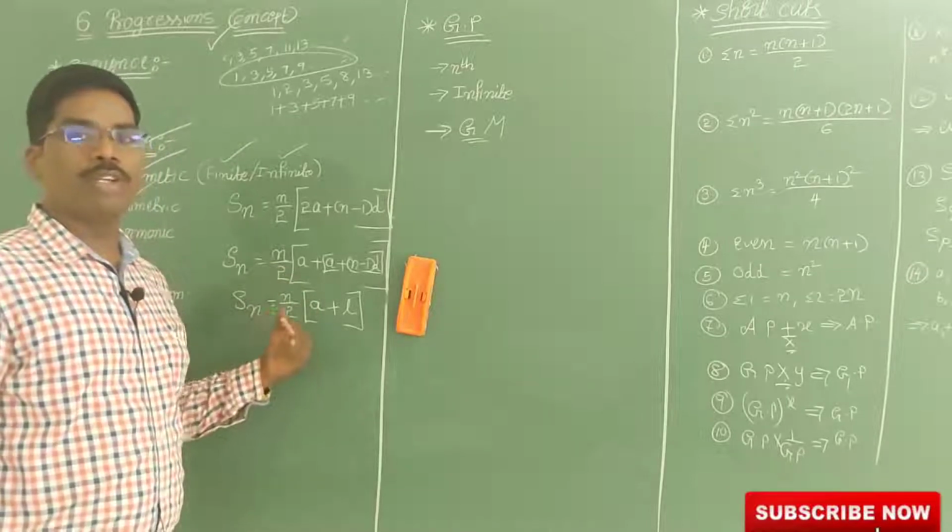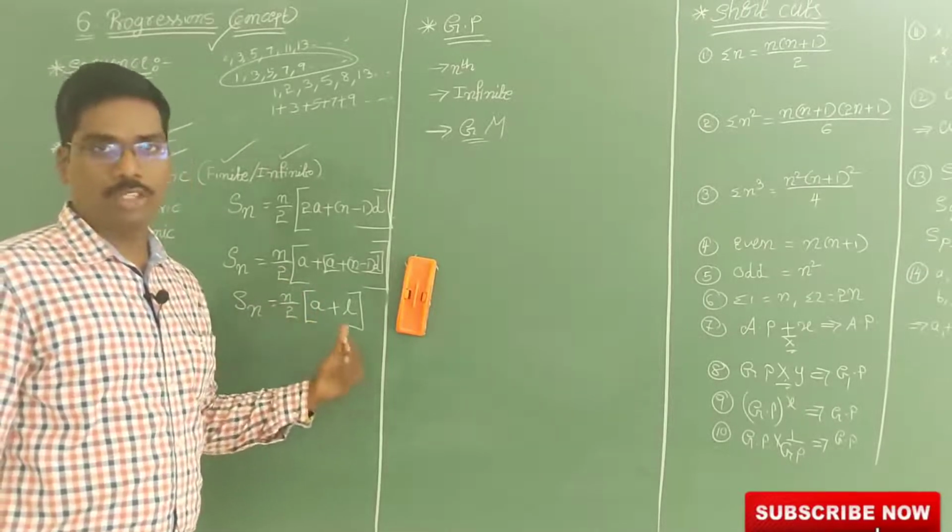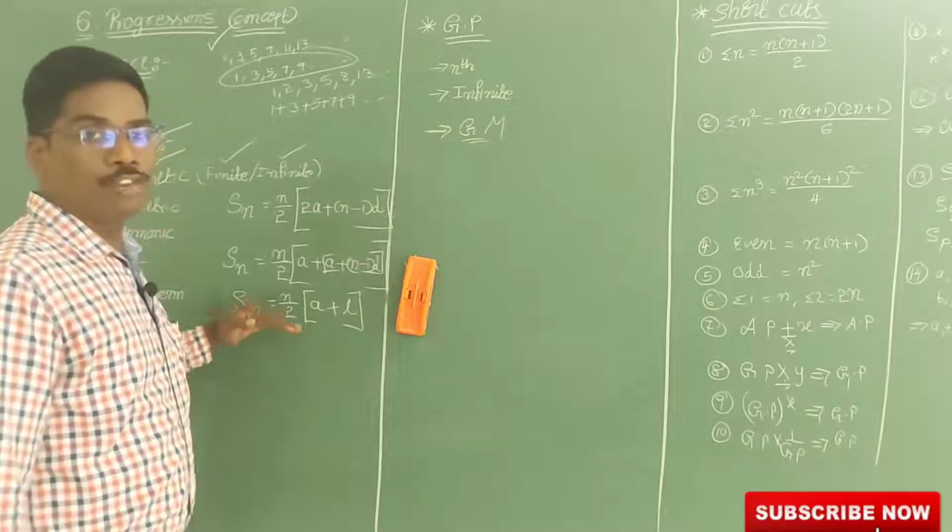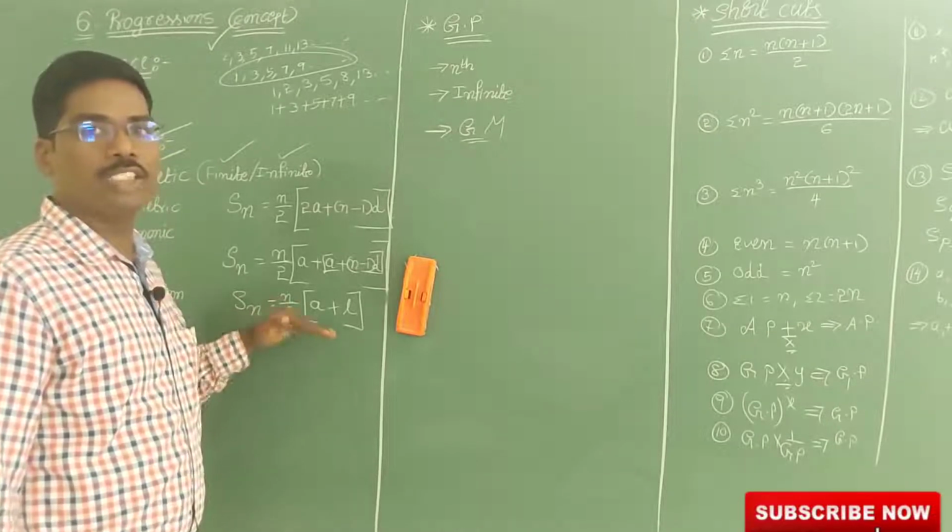Sn is equal to n by 2 into A plus L. So this is the first term and last term.